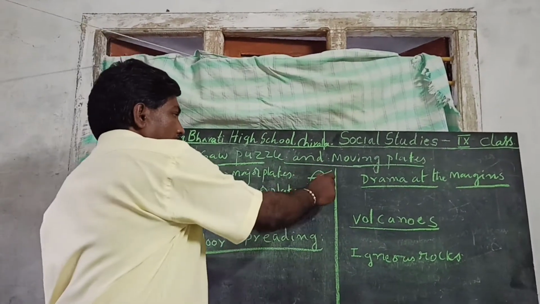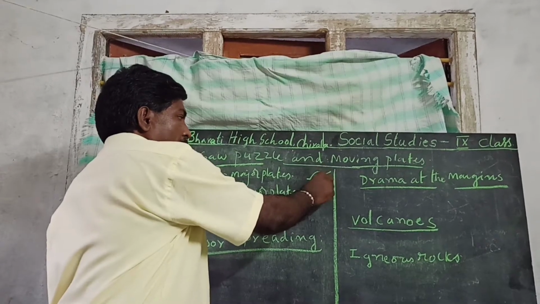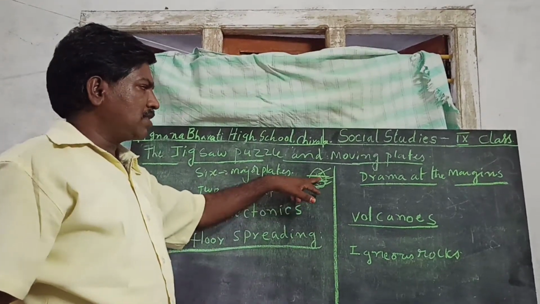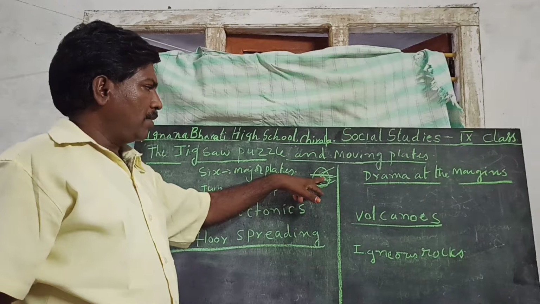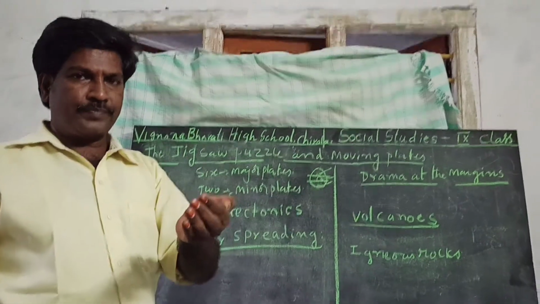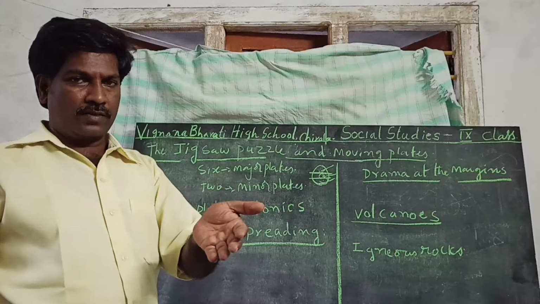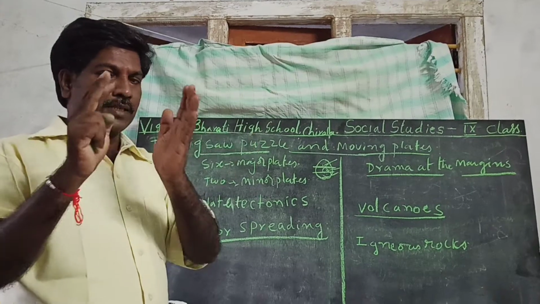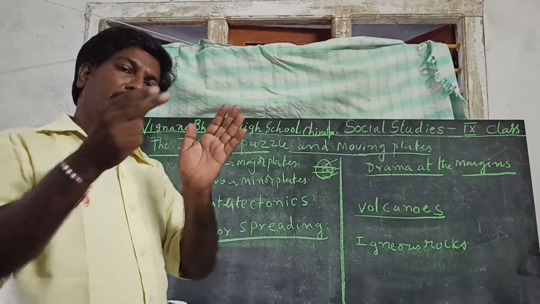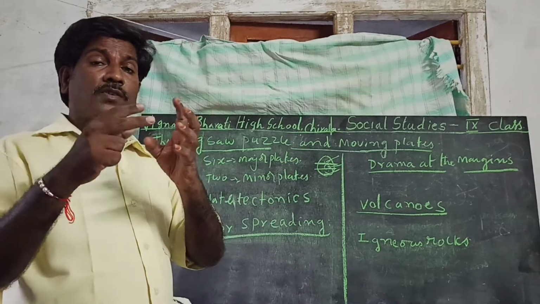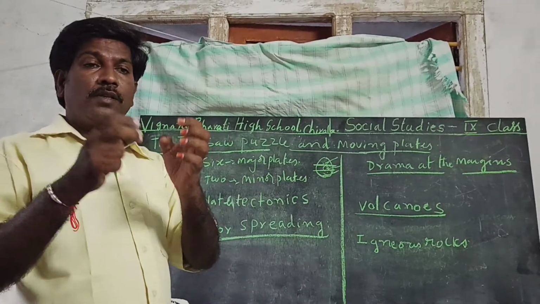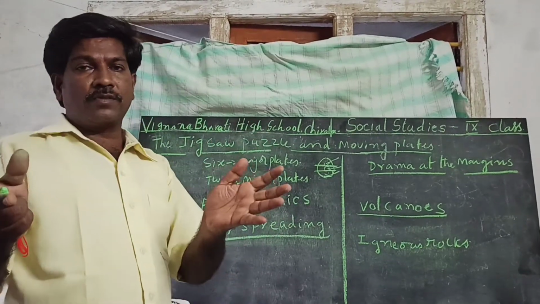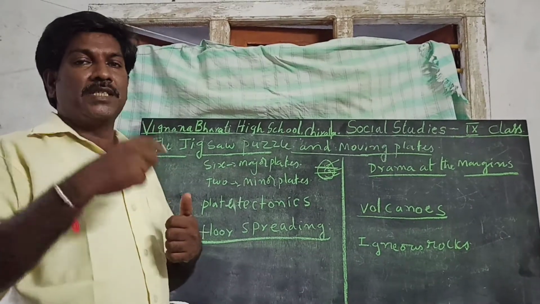This is crust, mantle and core. You know that plates float on the mantle. Mantle means the second layer. So, plates are moving. This is called jigsaw puzzle. That's why earlier there was a single earth and a single water body. Due to the forces of the plates, the single earth is divided into several continents. This is called jigsaw puzzle.